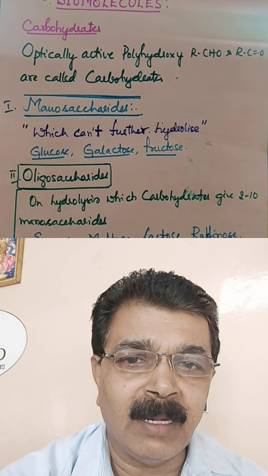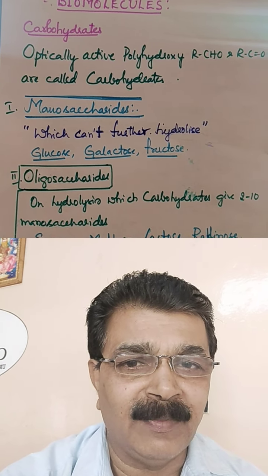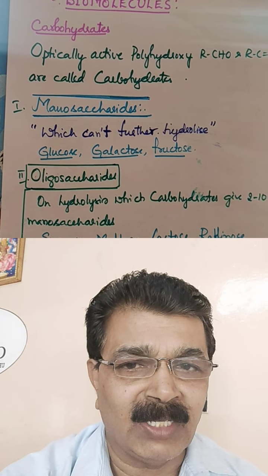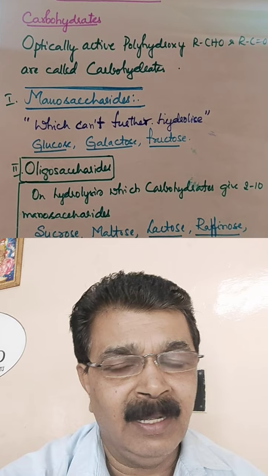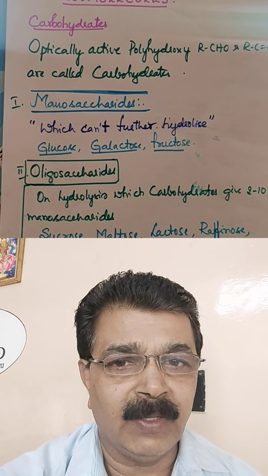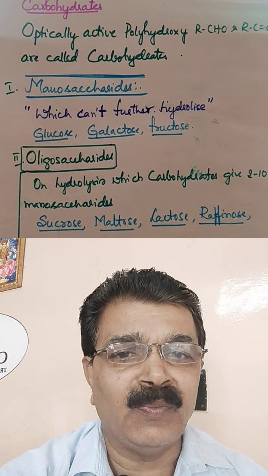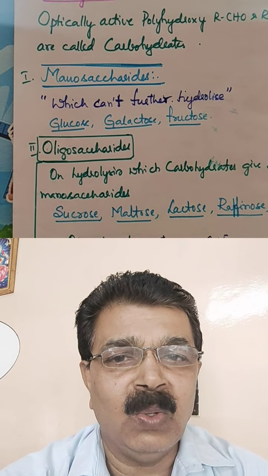Now, what classifications are there? Carbohydrates are classified on the basis of the number of sugar units. The first one is the monosaccharides. Mono, the name itself tells, they cannot be further hydrolyzed. Glucose, galactose and fructose are examples of monosaccharides.